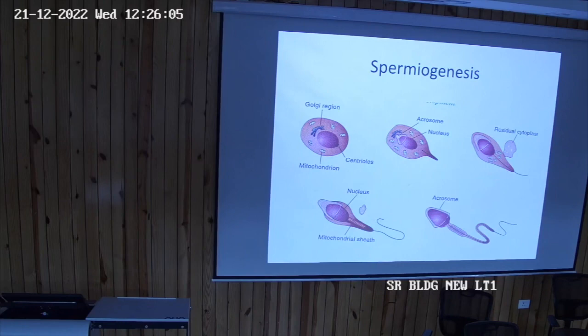Spermiogenesis, what exactly happens? What are the parts of sperm? Head, neck, and then the tail, but before that there are 3 pieces: head, neck, middle piece, then principal piece, and then there is the end piece, and there is the annulus also. Where are they all derived from? They all are derived from these structures.